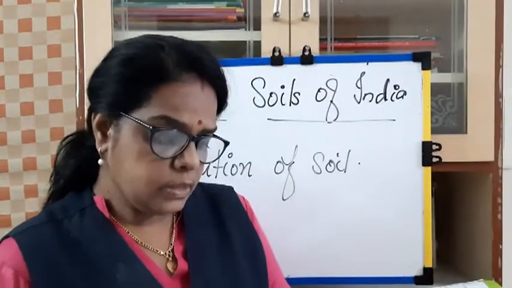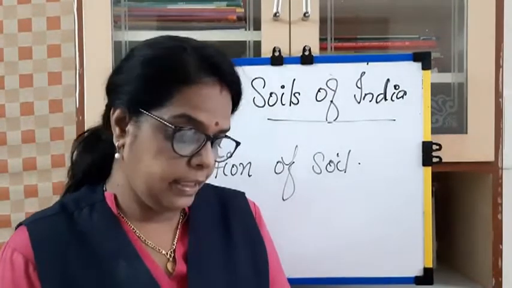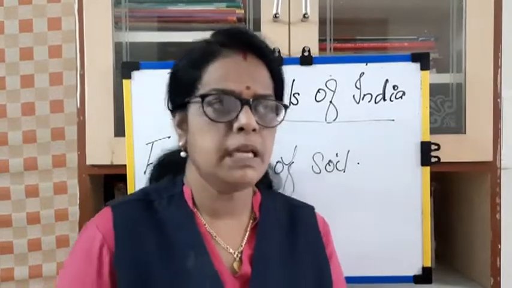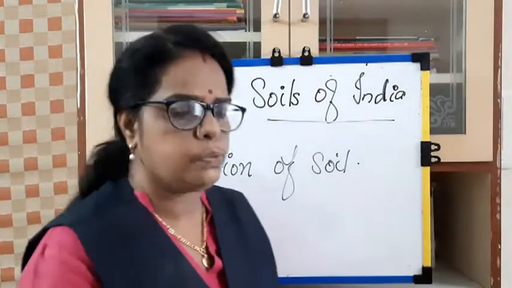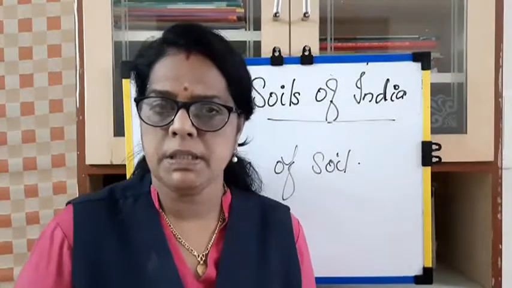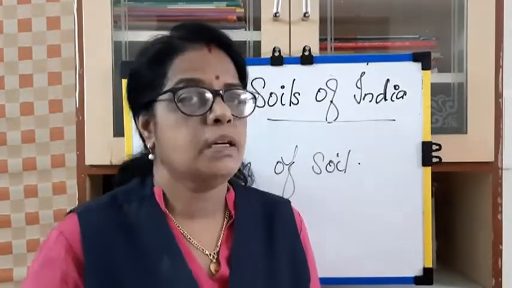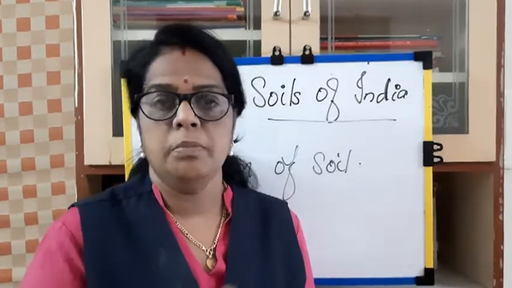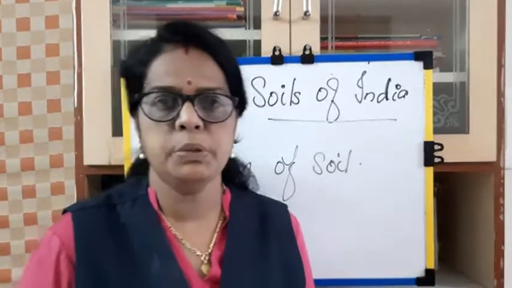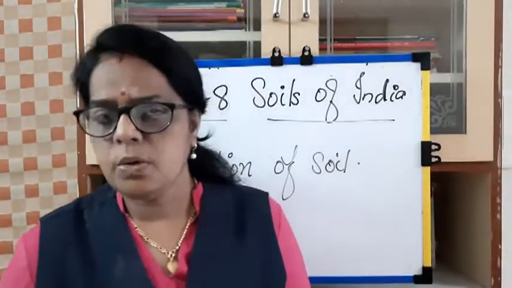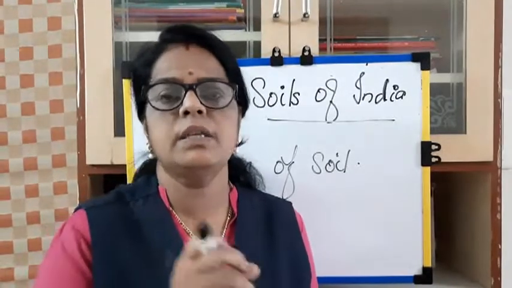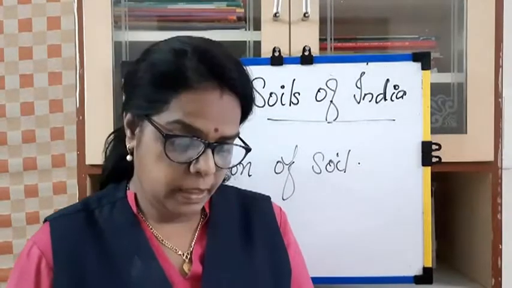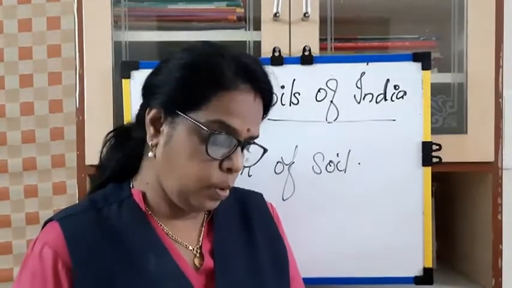So the nature of the soil depends on the rocks. And see, some types of soils are very fertile while others are not, depending upon the location of the region. We learned the different types of soils. Some types are very fertile, but some are not. They depend upon the region: desert region, mountain region, plateau region, plains region, and the coastal region. The nature is different in the different regions.